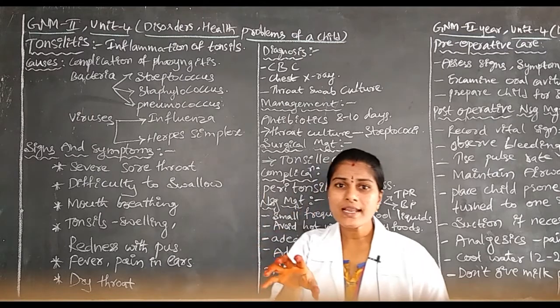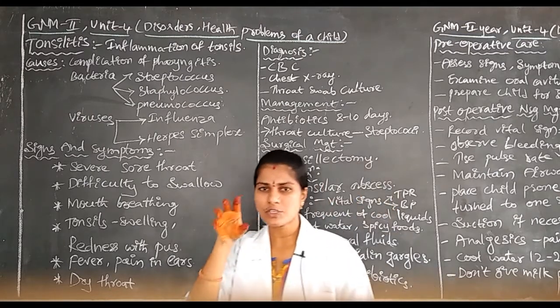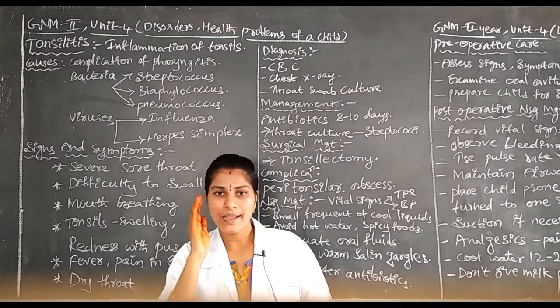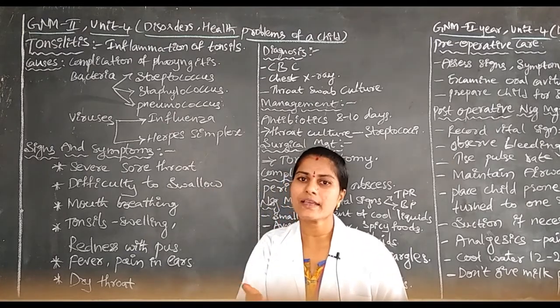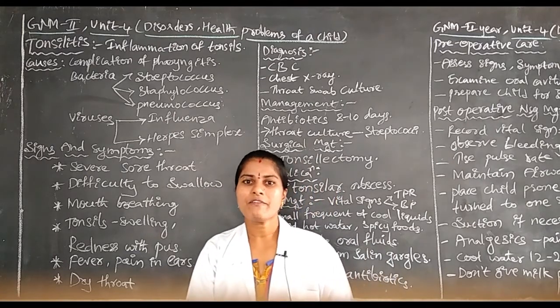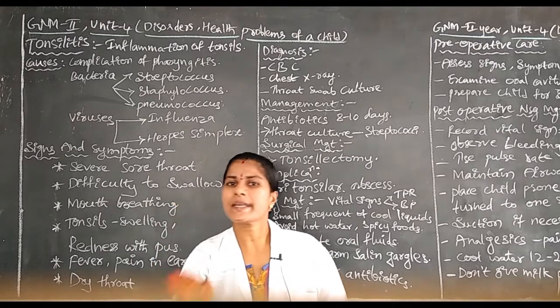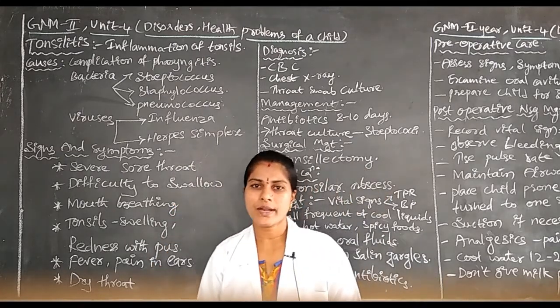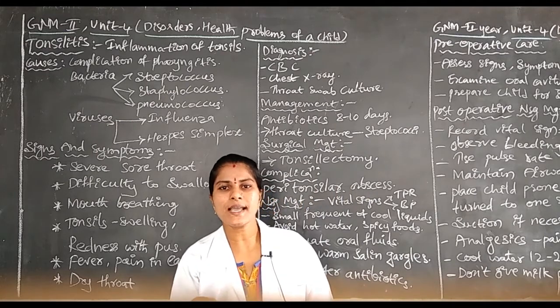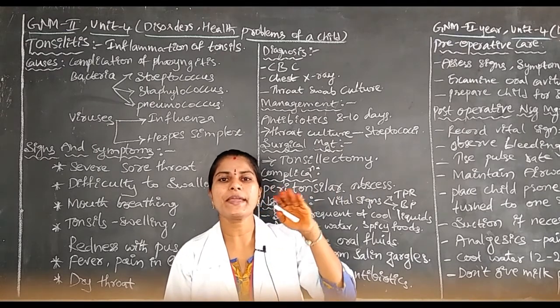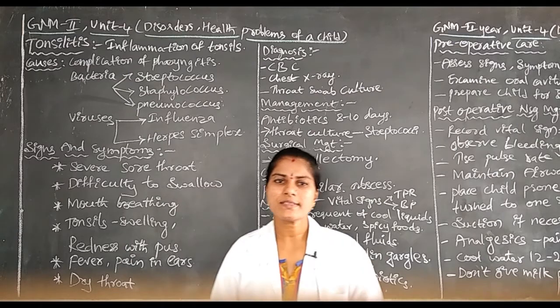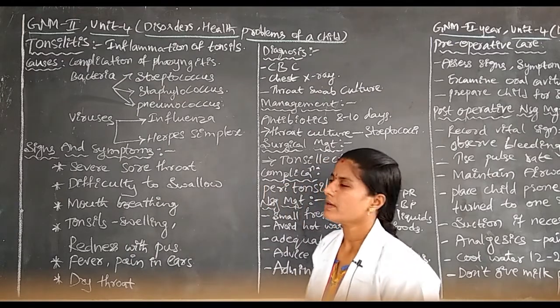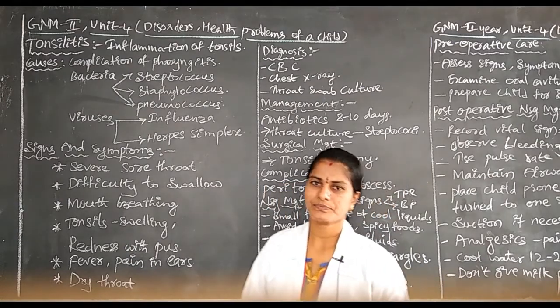In the tonsils, if the white blood cells are unhealthy or weak, the white blood cell count sometimes decreases. If there is any abnormality in the white blood cells, the infection may increase. This is regarding the causes of tonsillitis.